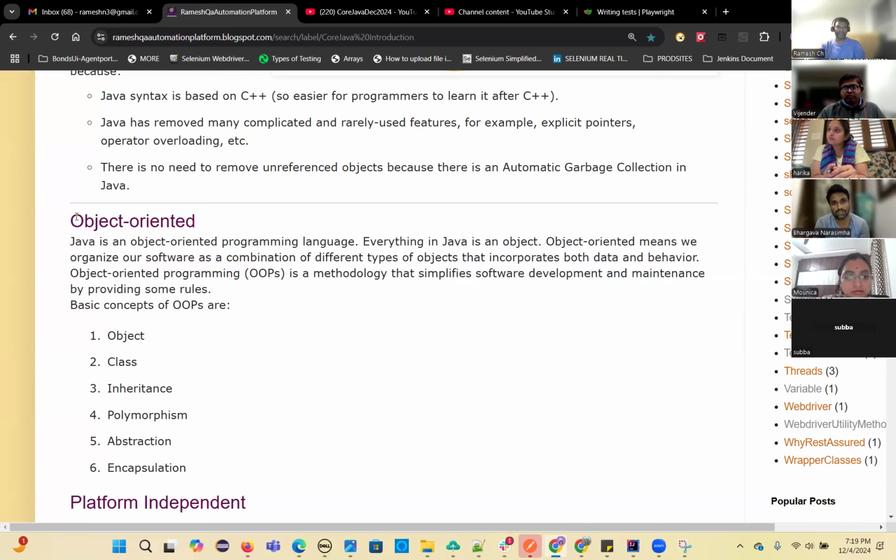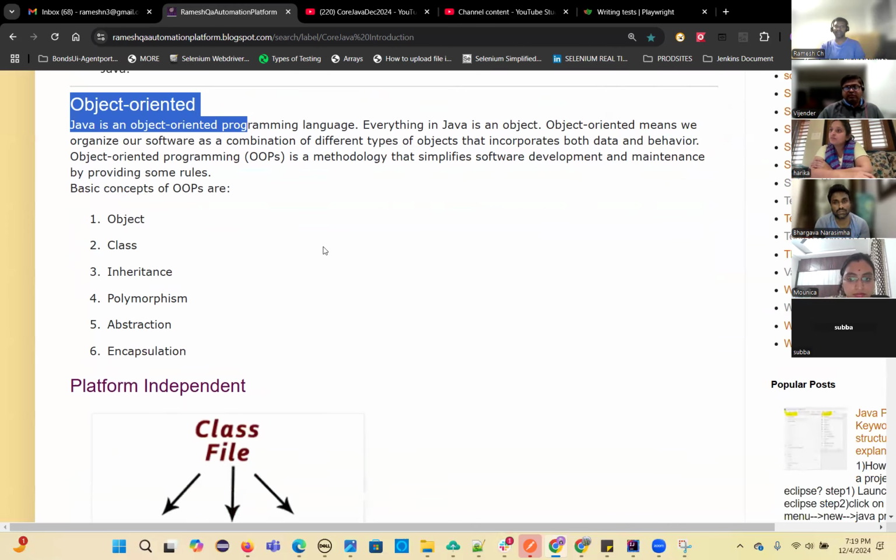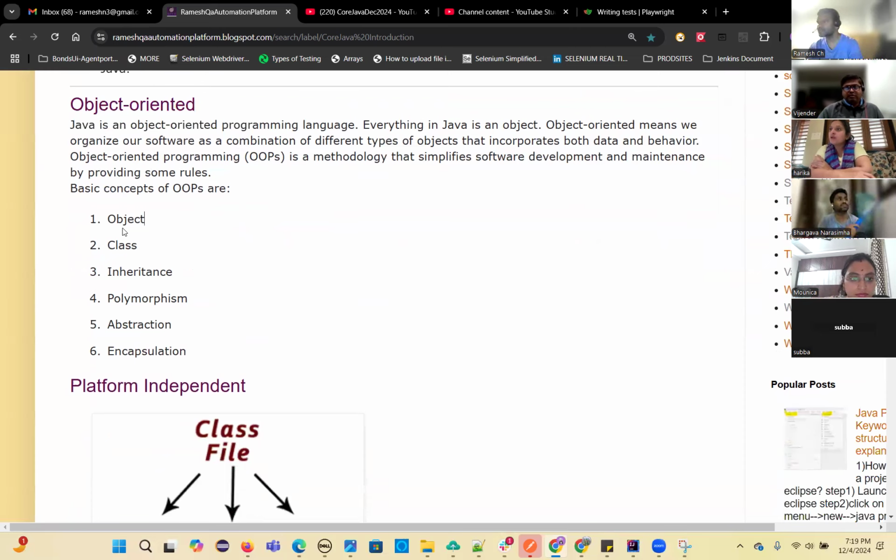So don't worry. That's the object-oriented concept. Basically, in the real world everything is treated as an object, even in software. How do we represent that in software? For that, we need to understand these object-oriented concepts, so we'll learn them later. The 6 principles are class, object, encapsulation, inheritance, polymorphism, abstraction.